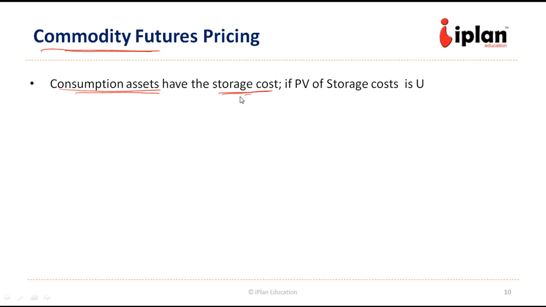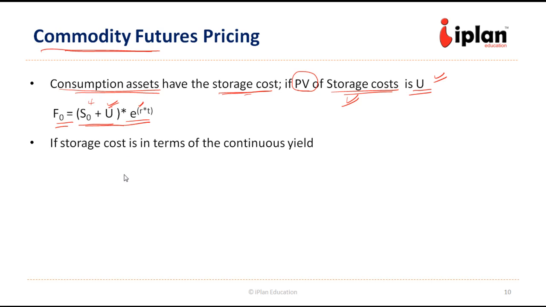So if the present value of all the storage cost during the period is suppose U dollars, required as a storage cost of the commodity, that has to be paid by the person who is holding that asset. So the relationship will be like this: S naught plus U, which is storage cost, into e to the power RT. So our relationship changes a little bit because of this extra cost. So in addition to the interest rate, the other cost is the storage cost.